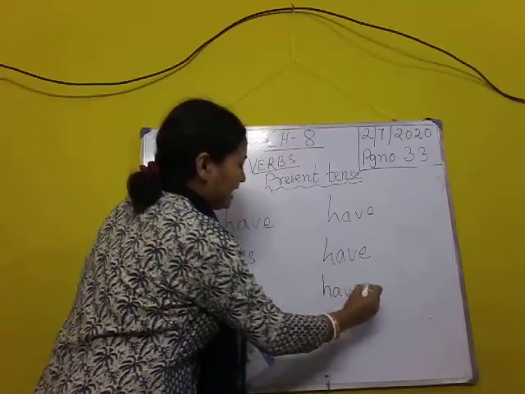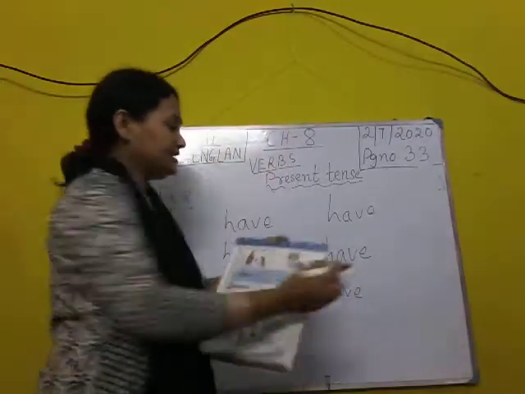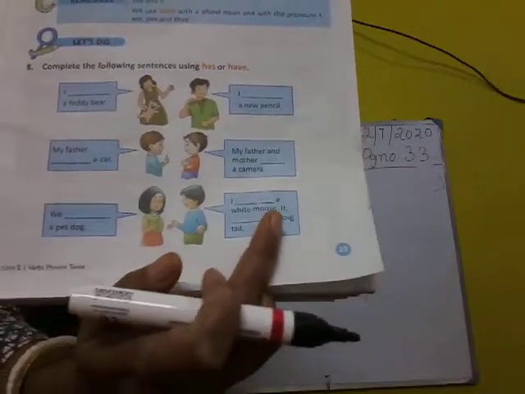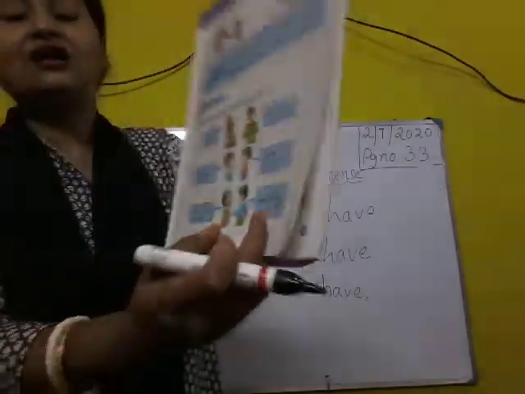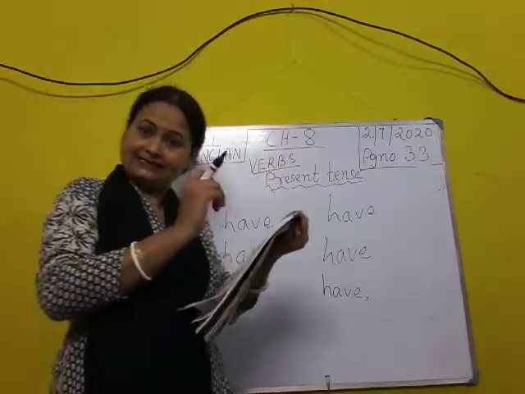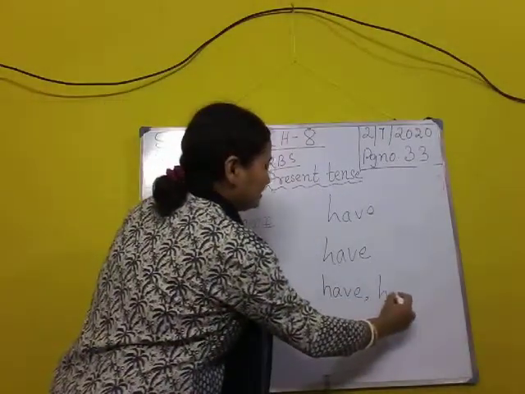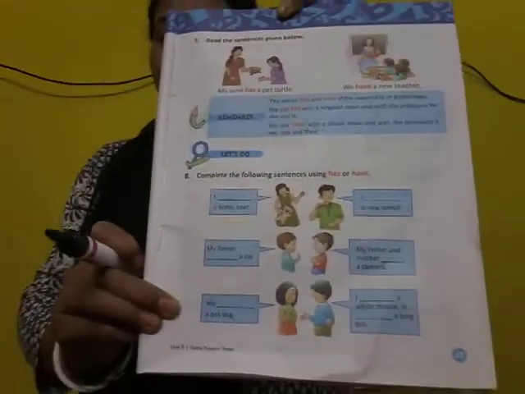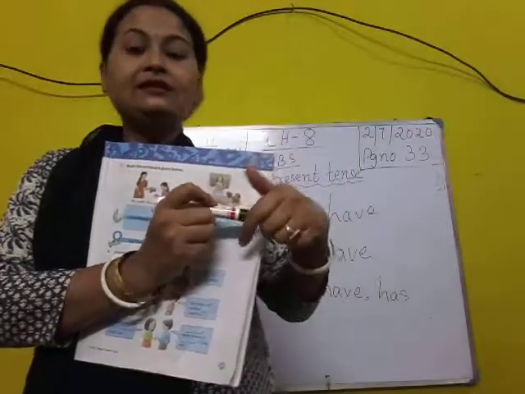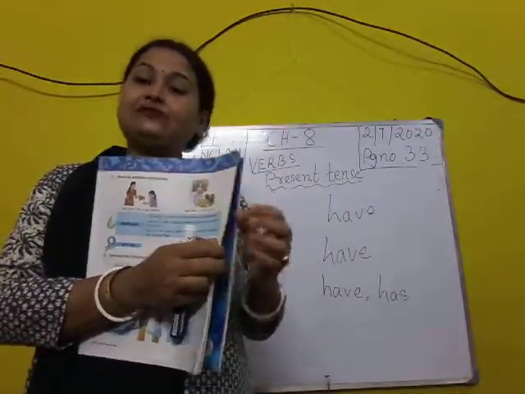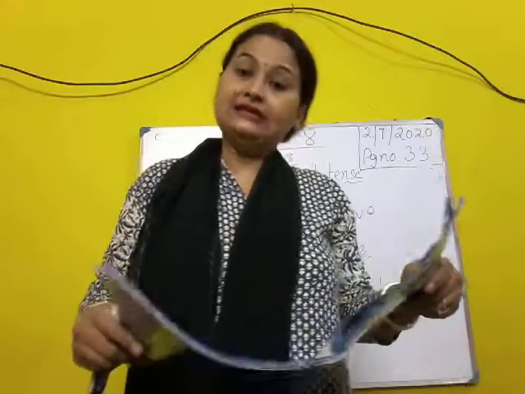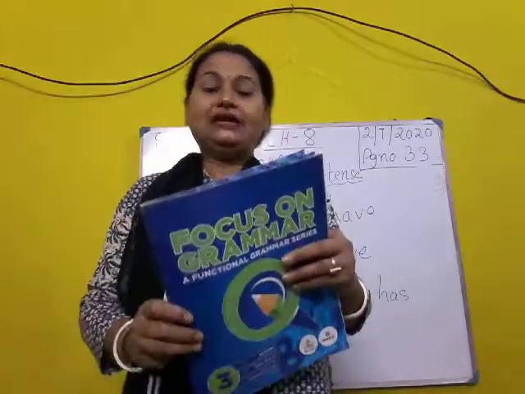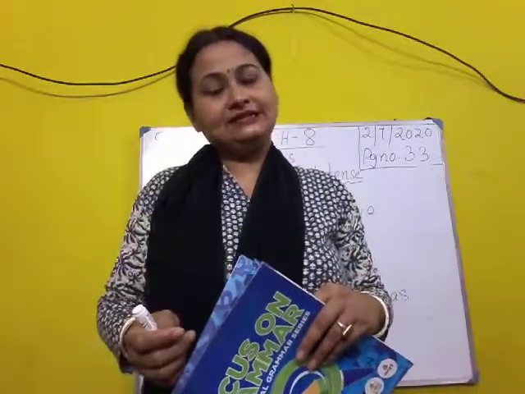First one is I have. Two blanks are given. Isn't it? So first one will be I have a white mouse. It dash a long tail means it has. Okay. So it has a long tail. Clear? Everyone has done? I'm sure all of you have done the exercise and it is very simple, isn't it? So thank you. In the next class, we will do the next exercise. Okay, take care.